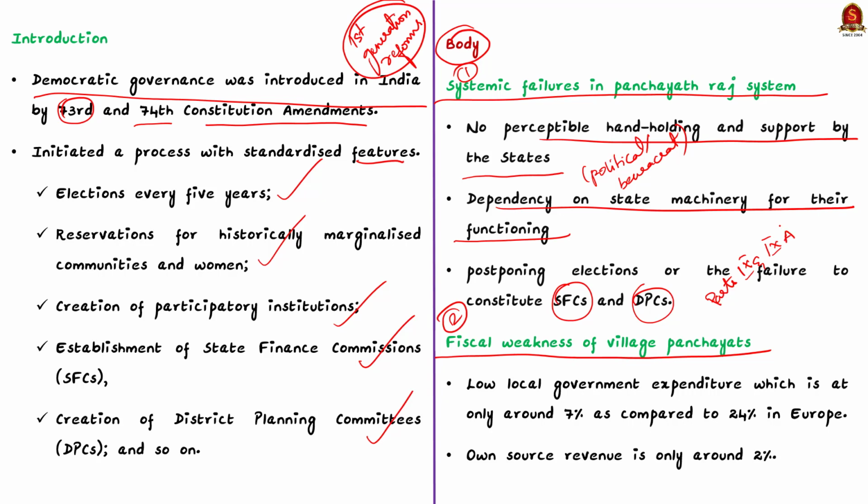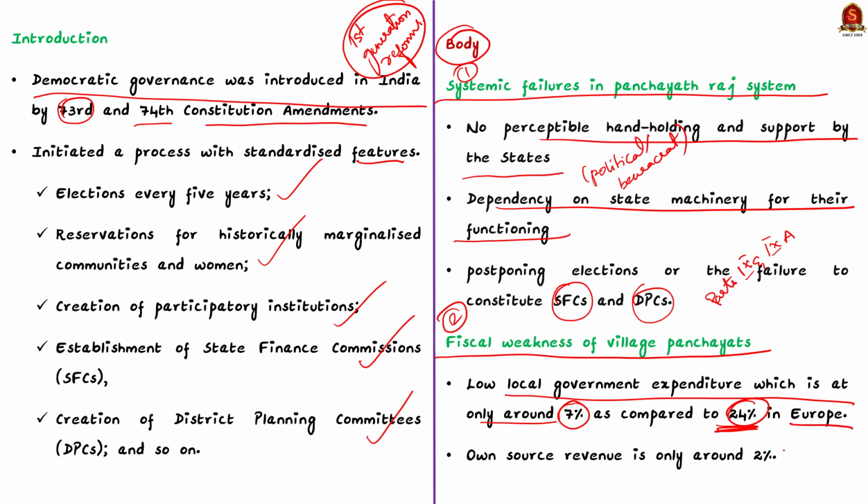Apart from this, the village panchayats face fiscal weaknesses as well. Firstly, local government expenditure as a percentage of total public sector expenditure, comprising union, state and local government, is only around 7% as compared to 24% in Europe. This highlights the fiscal weaknesses of village panchayats.